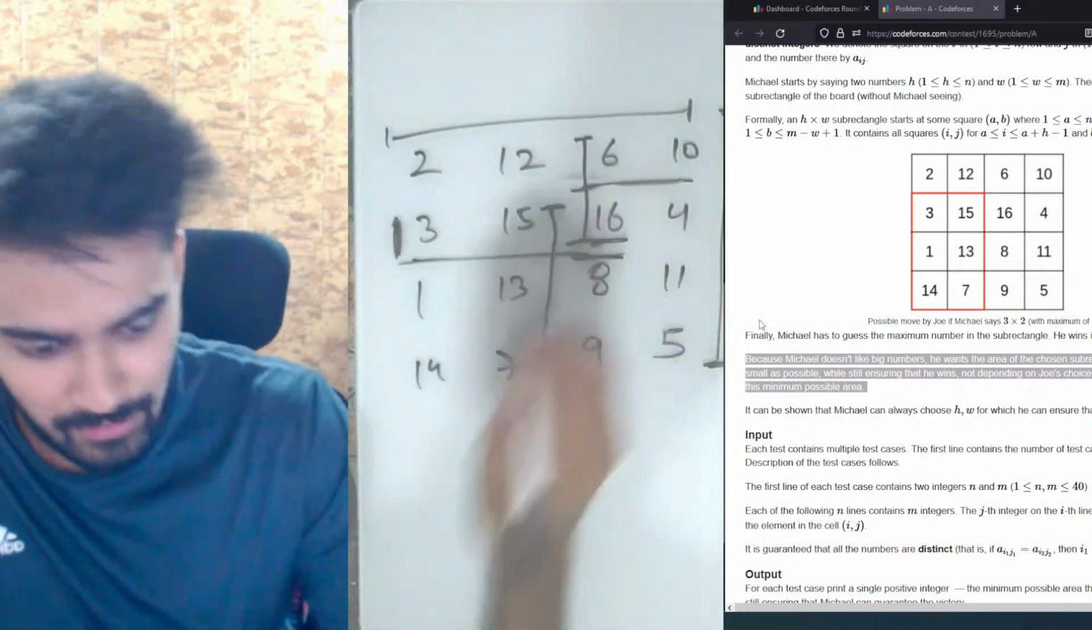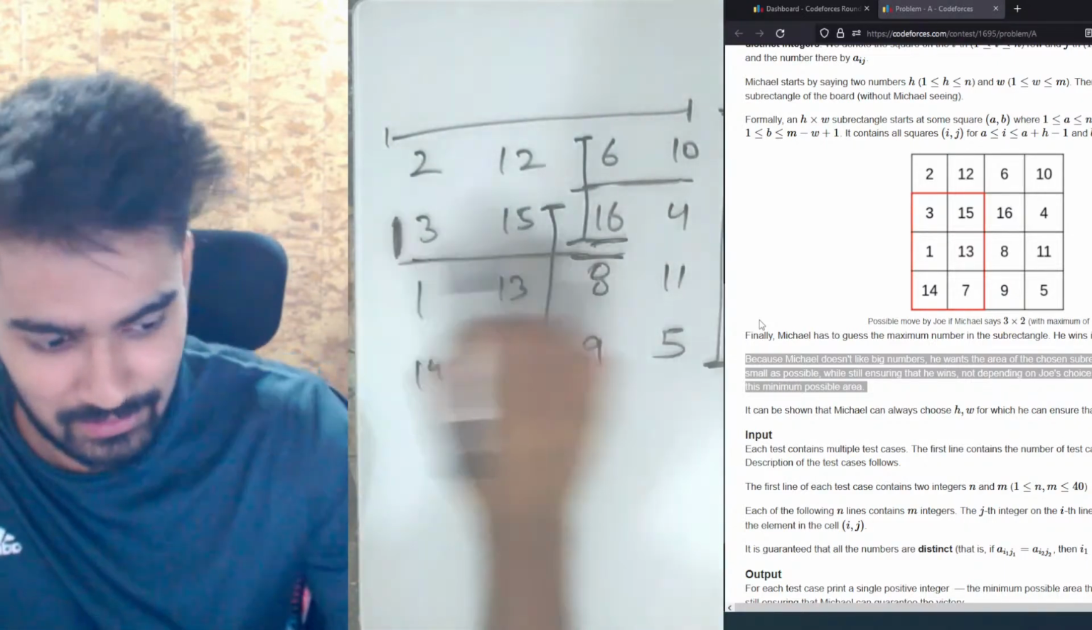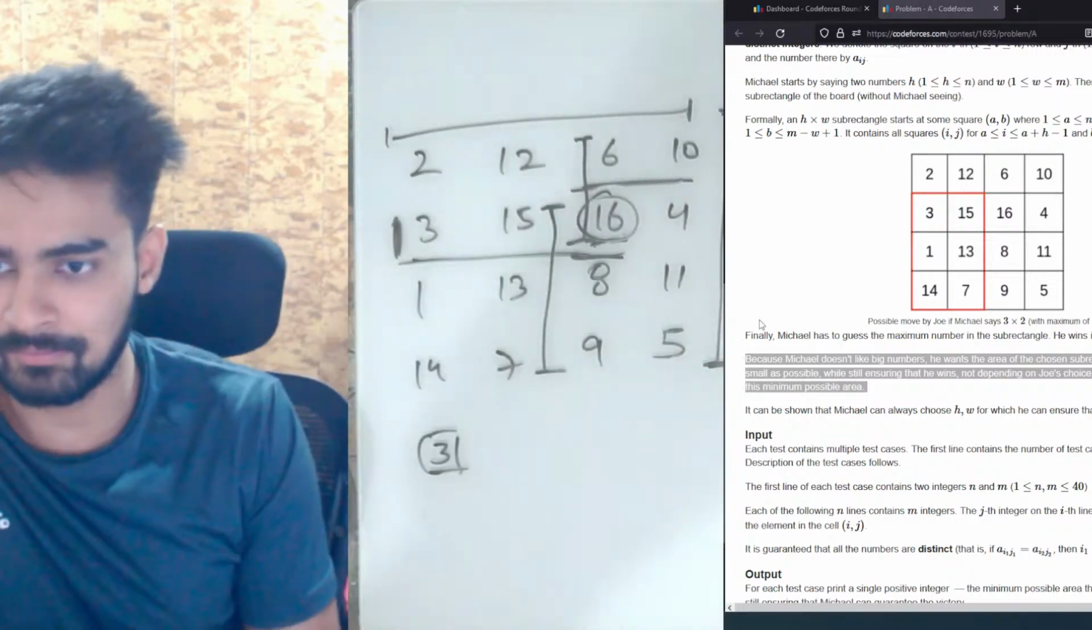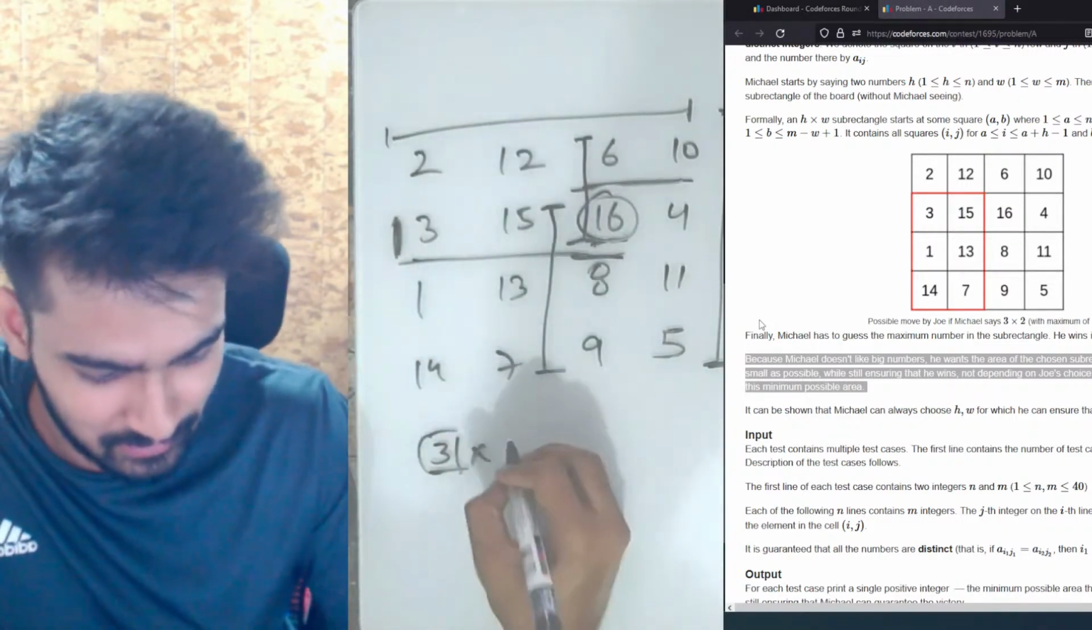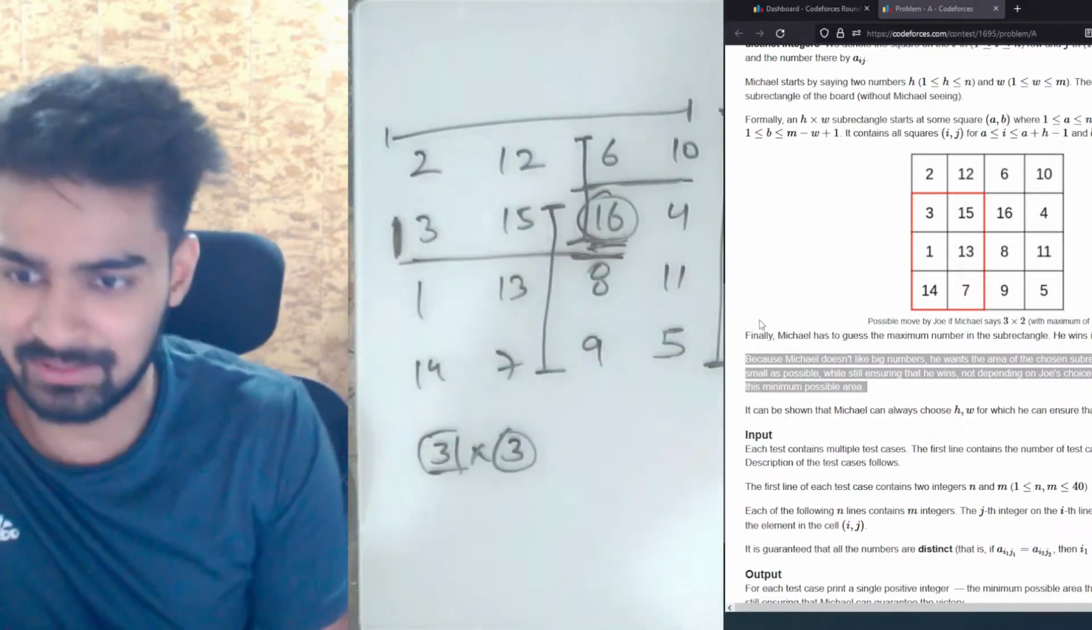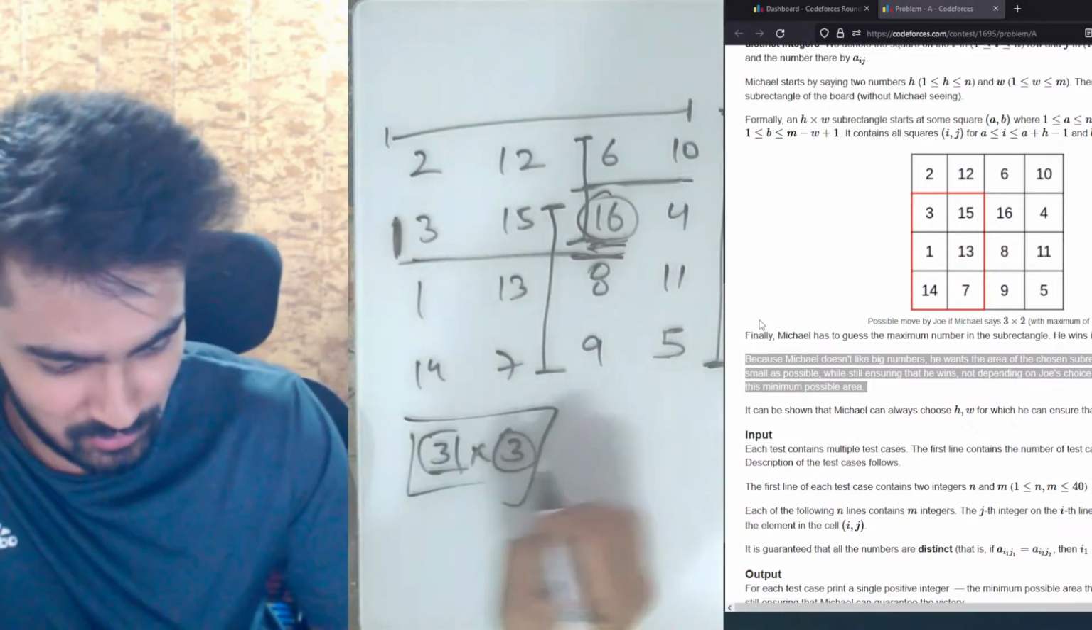Meaning, from anywhere we start in the columns, we at least need 3 columns to fit 16, and in rows, we at least need 3 rows. Okay, to at least have 16 in the subrectangle. So the answer is 3 into 3, which is 9.